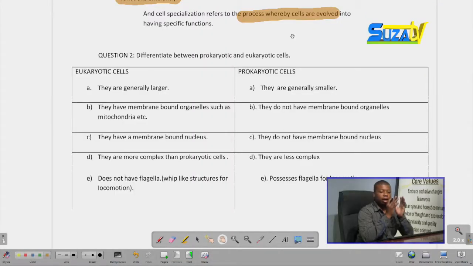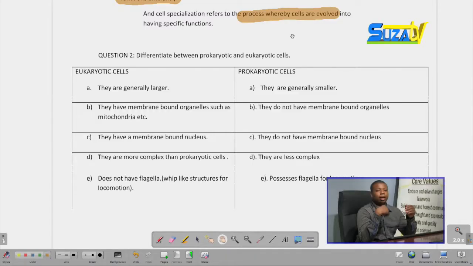Moving on to our second question, we have to differentiate between prokaryotic and eukaryotic cells. It is common knowledge, a topic in which a person should know the difference between the two types of cells, which are prokaryotic cells and eukaryotic cells.